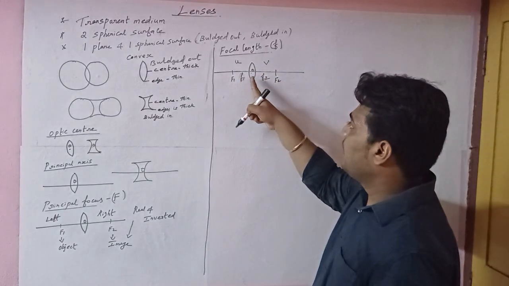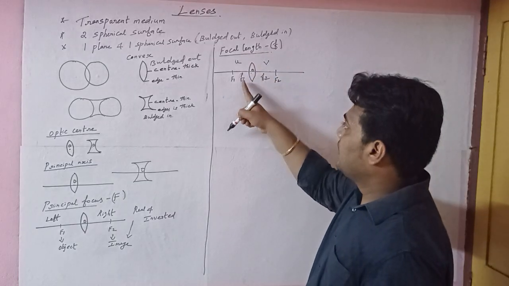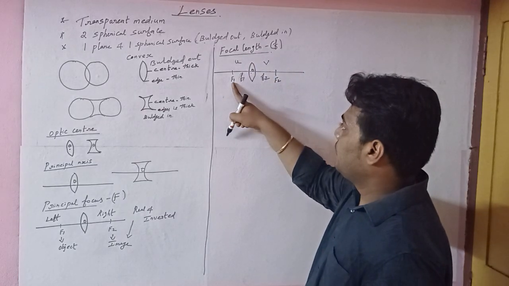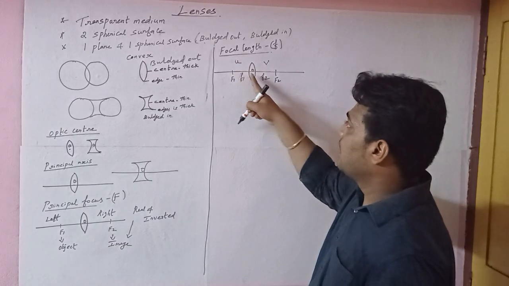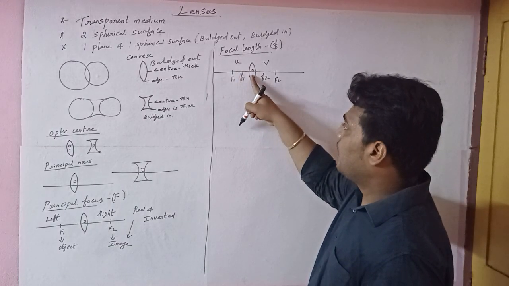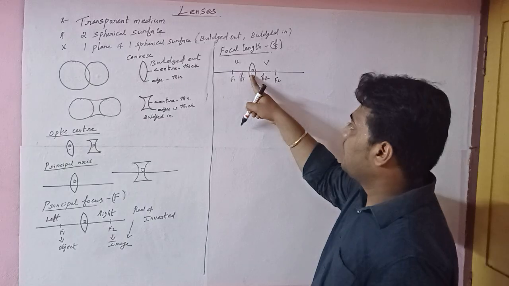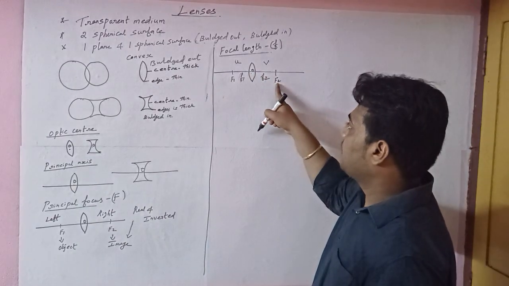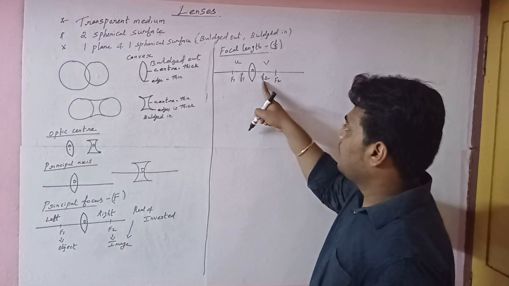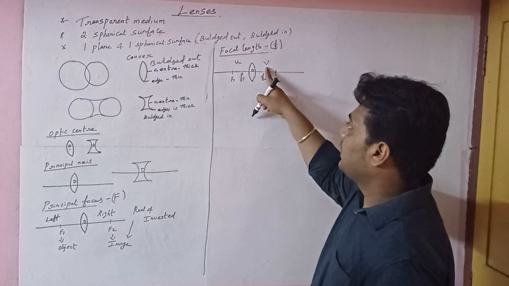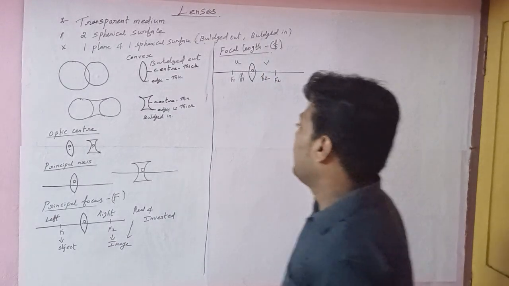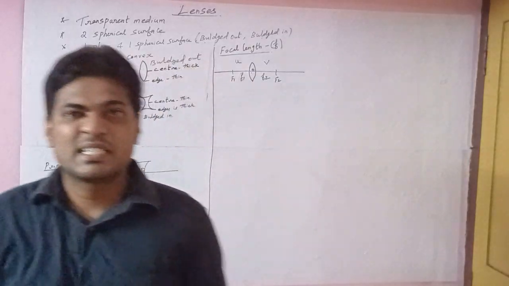Let me repeat. What is the focal length? The distance between the optic center and F1, so it is the focal length F1, because F1 is the object distance. Next, the distance between the optic center and F2, because F2 is the image. So we have to calculate the distance F2. Because F2 is the image distance, it should be represented by the letter V.